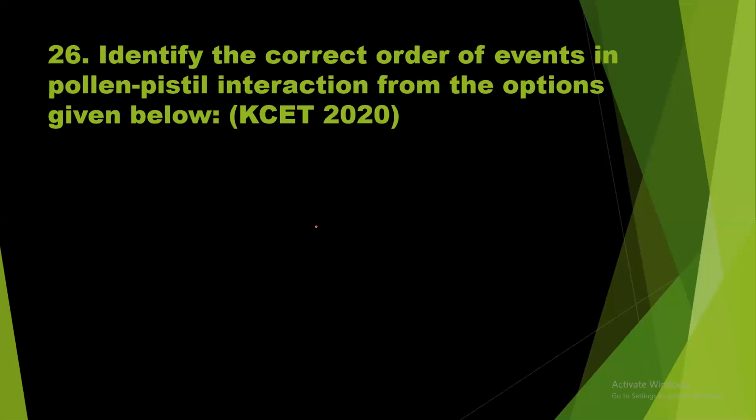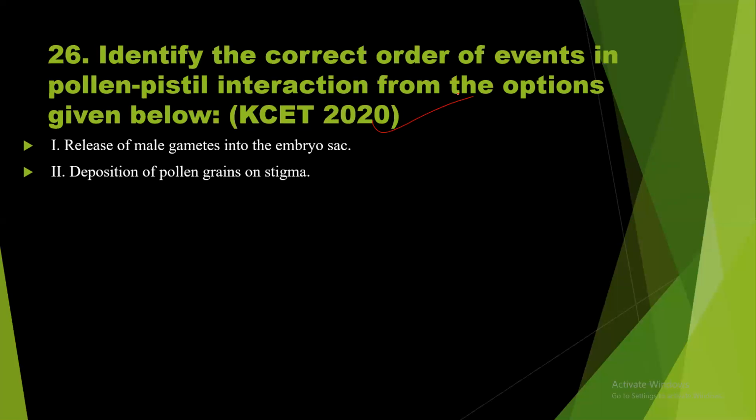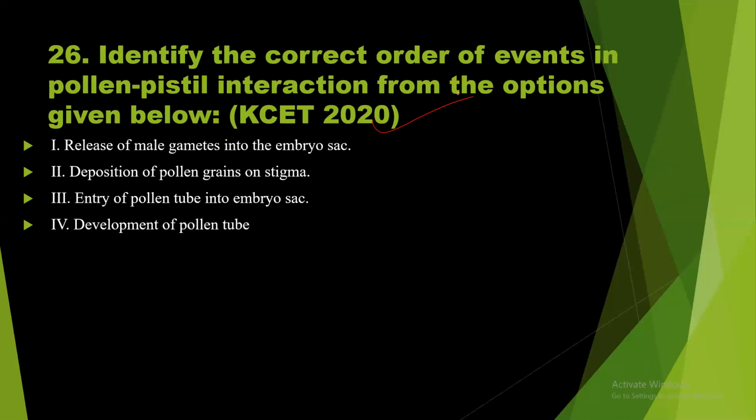Question number 26. Identify the correct order of events in pollen pistil interaction from the options given below. This question was asked in KCET 2020. Statement 1. Release of male gametes into the embryo sac. Deposition of pollen grains on the stigma. Entry of pollen tube into the embryo sac. Development of pollen tube. Entry of pollen tube into the ovule.